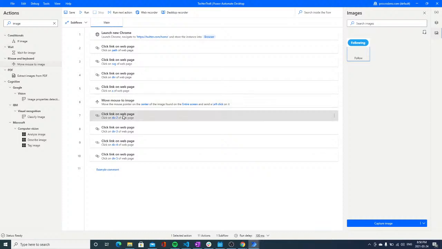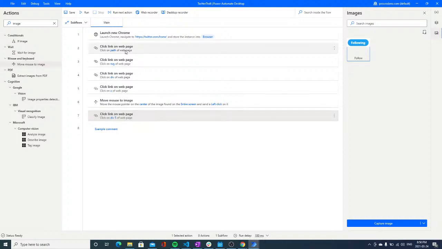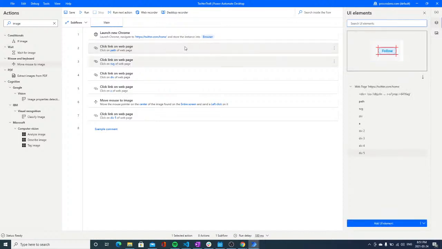Now let's remove the other selectors, and let's also, well, this part, what was this part? So let's go inside of our variables, and inside of our variables we can see all the different variables that we have. Here we have a click link on web page, and we see that we're using the variable path. So alright, I will rename my variable really quickly. I will rename it to, is this the like button?